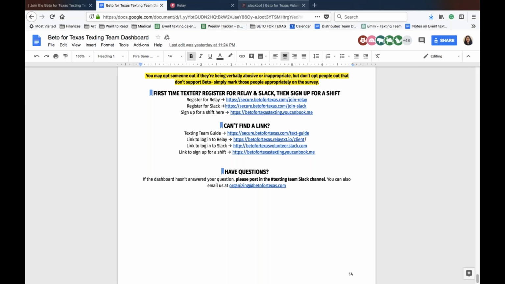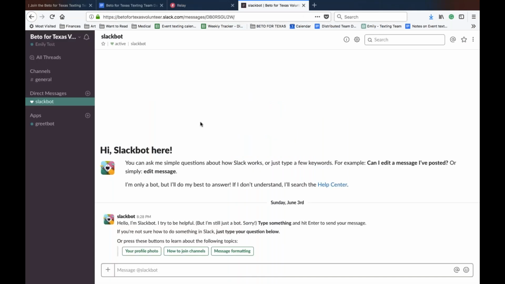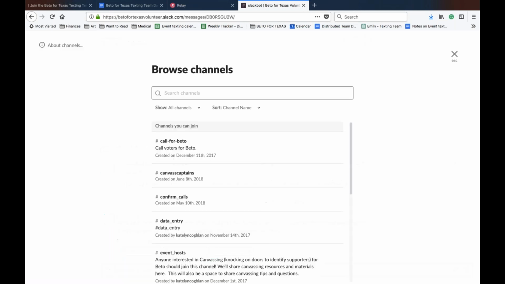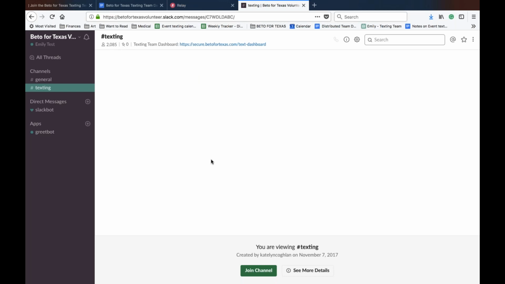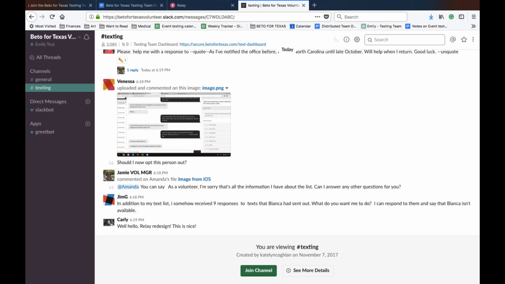Okay, so I'm opening Slack. You can see the Slack bot has greeted us. And I'm only a member of the general channel. You can see where my mouse is here, and the channels are listed right there. So I'm going to hover my mouse over channels, and I'm going to click, and then I'm going to add texting to my list. So typing in texting, you're going to see it come up. I'm going to click, and it says join channel. So I'm going to click join channel.